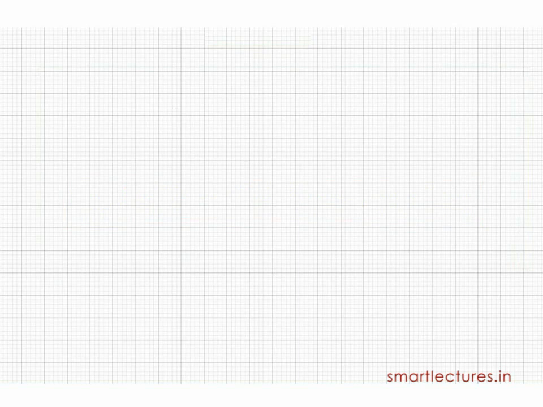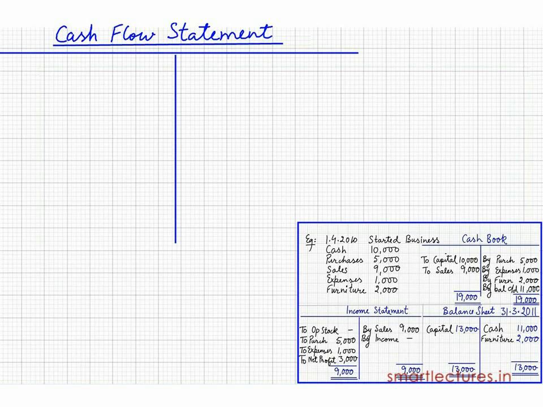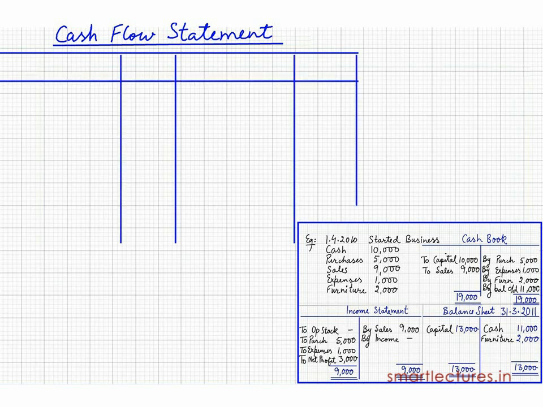Anyhow, now I'm going to start the cash flow statement. Draw a T-shaped figure, the same as you draw in the cash book. So you find two sides, left side and right-hand side. On the left-hand side, create a cash column, and in the same way on the right-hand side, create a cash column. So particulars, amount, particulars, amount. There are four columns just like the cash book. On the left-hand side, you can't call it debit side and credit side because debit and credit sides are always in the cash book, not in the cash flow statement.